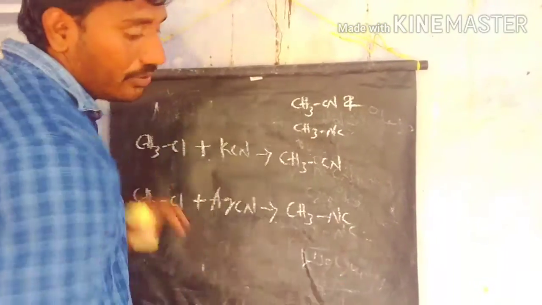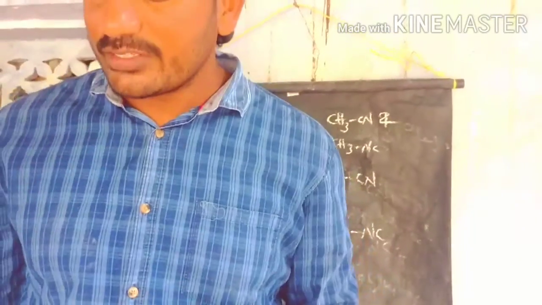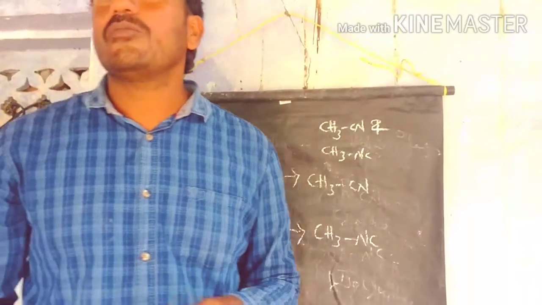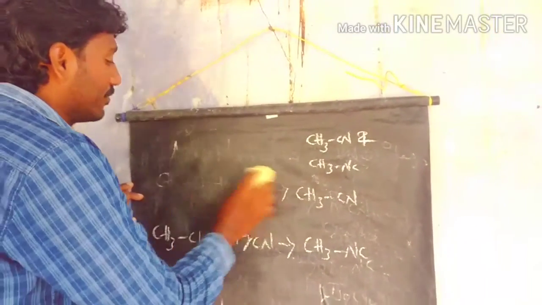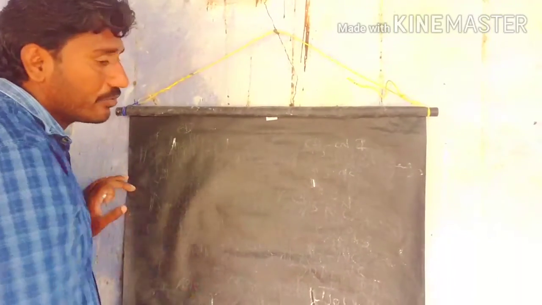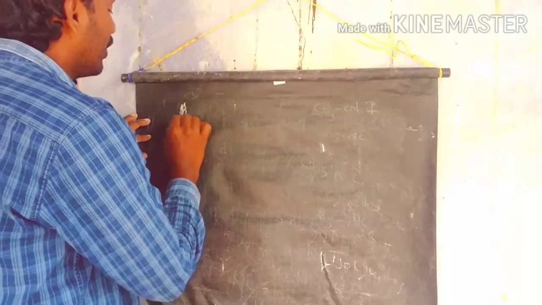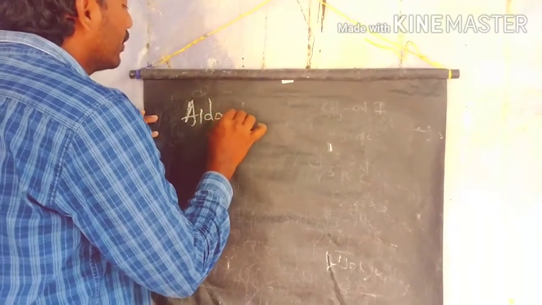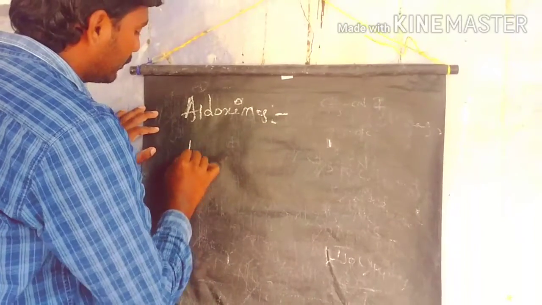Next, from aldoximes, we can prepare cyanides and isocyanides. So what is an aldoxime? How do we prepare aldoximes from aldehydes? You know very well how to prepare them.